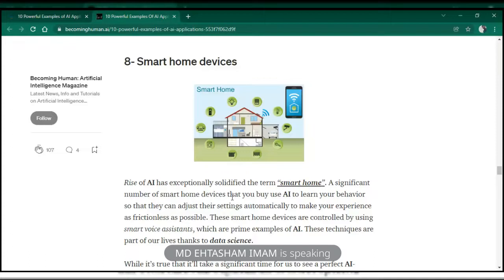So what next time it will do is, before you come, half an hour before only, around 6:30, it will turn on the AC by itself. It will learn. Okay, understood? Am I clear about smart home devices?